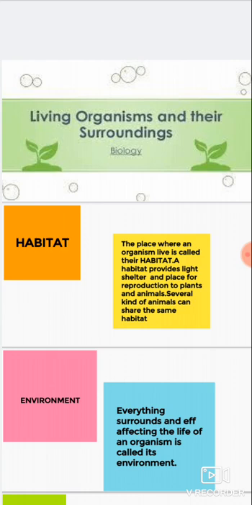Two types of plants or two types of organism can share a common habitat. Like you can see, take the example of a cactus plant and a camel. Both are found in desert, so both share the same habitat. Lotus and fish, both are found in water, so both share the same habitat.